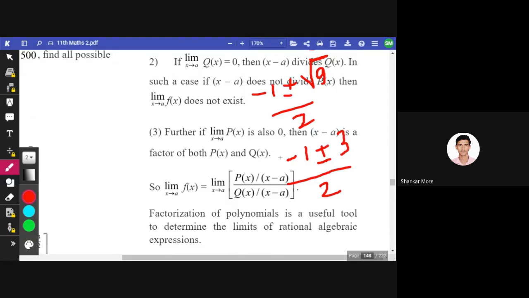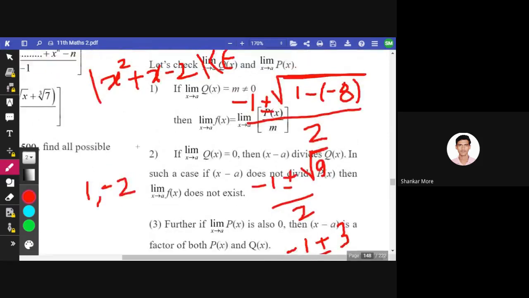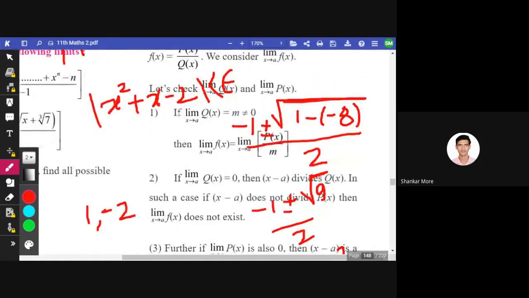So minus 1 plus 3 is 2 by 2, that is 1, and minus 1 minus 3 is minus 4 by 2, that is minus 2. 1 and minus 2 are the two roots of the given equation. Just verify: if we put 1 here, 1 plus 1 minus 2, yes, it is equal to 0.